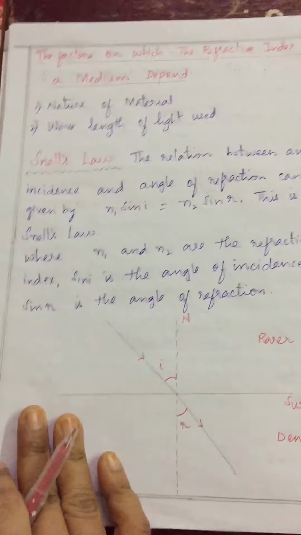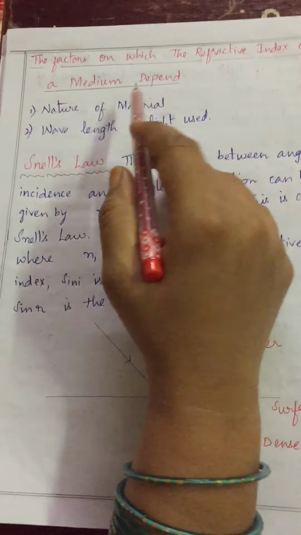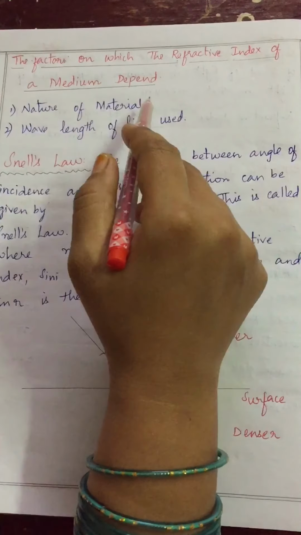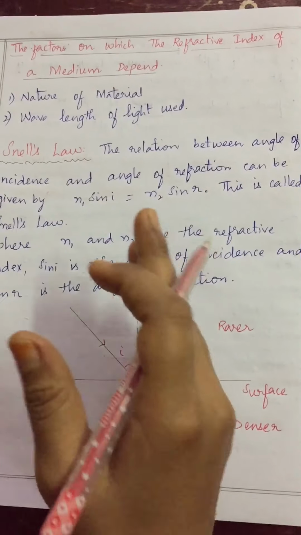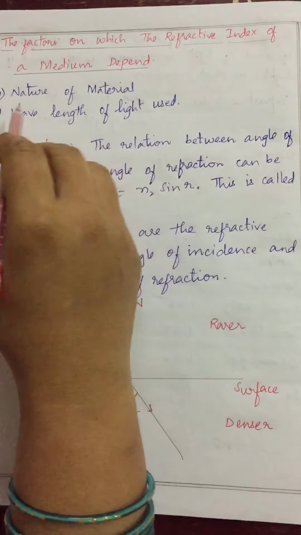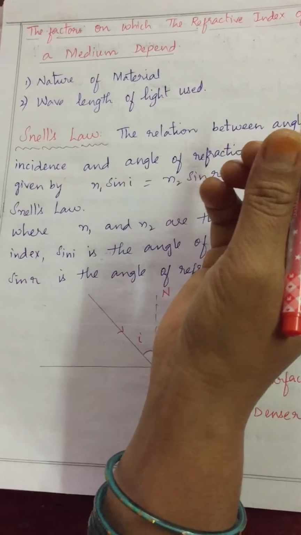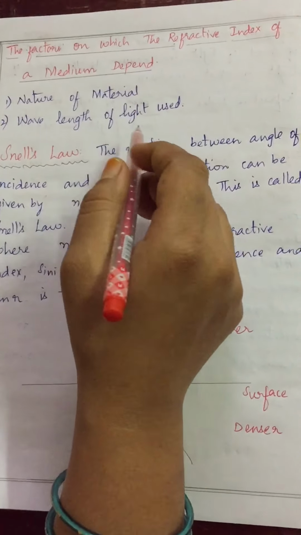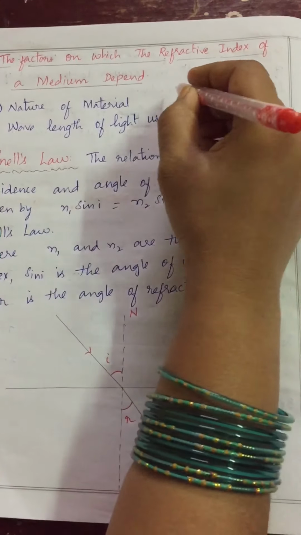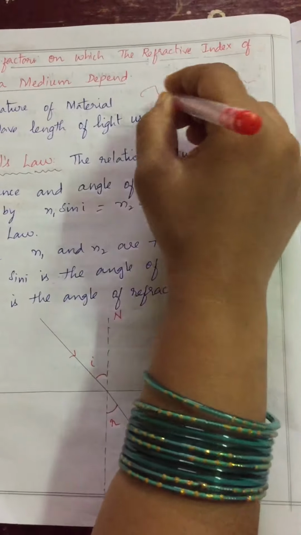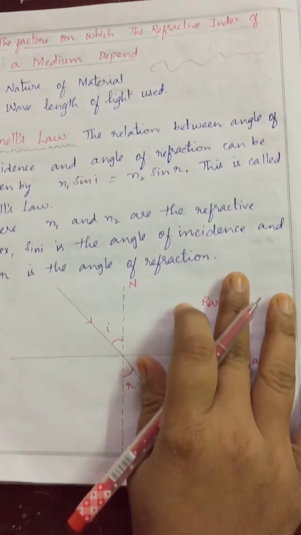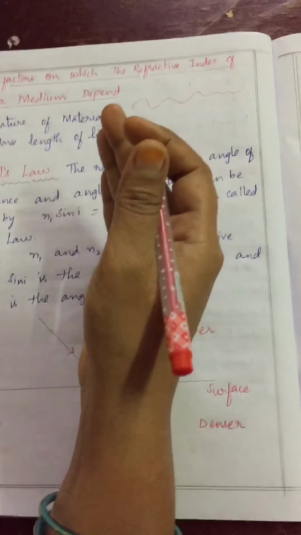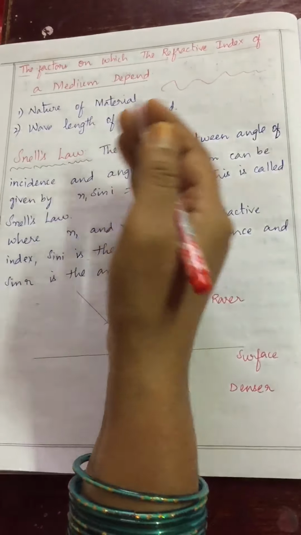Now let's see the factors on which the refractive index of a medium depends. First is the nature of the material. What type of material we are using, it depends on that also. And the wavelength of light, it depends on the wavelength of the light which is passing through the medium. Am I clear children?